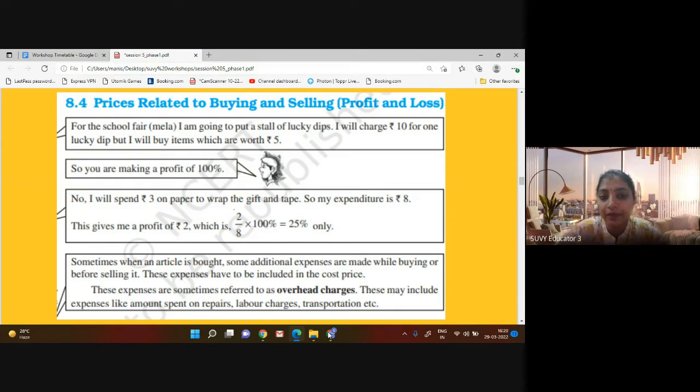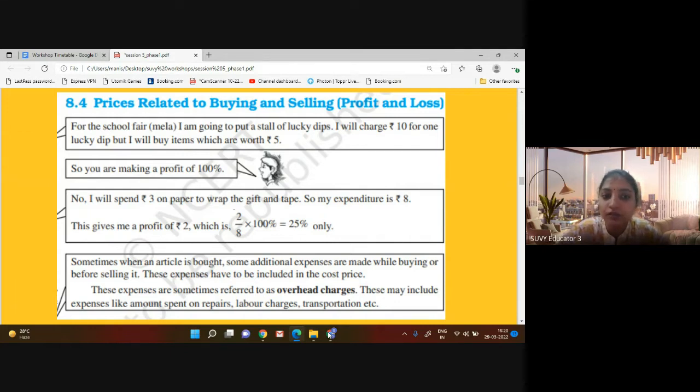So you are making a profit of 100%. Do you remember what they wanted to do? They said a school fair is there. They're just going to put up a stall of lucky dips. It means I will charge rupees 10 for one lucky dip. If they get the lucky dip, then rupees 1. And I will buy items which are worth rupees 5.